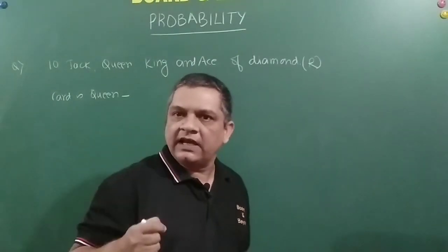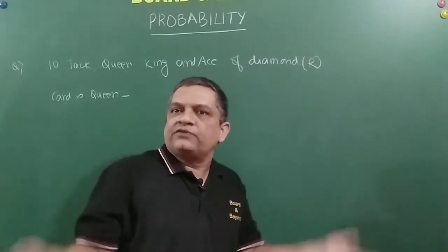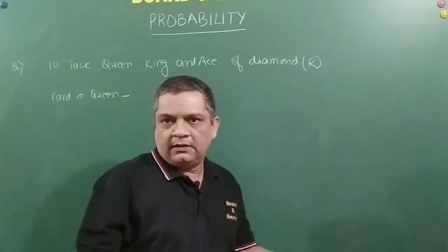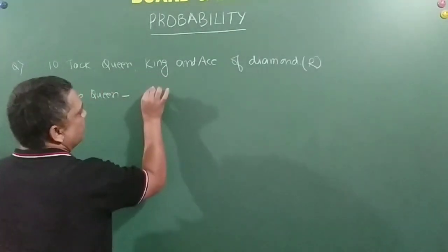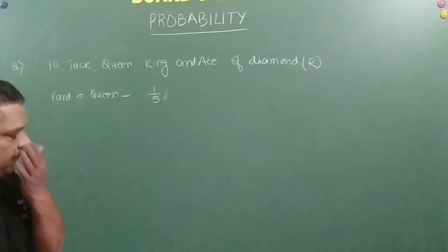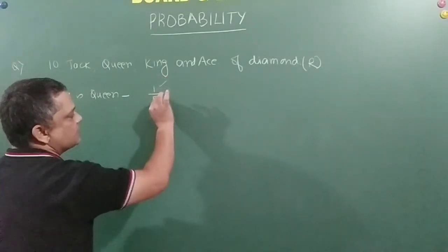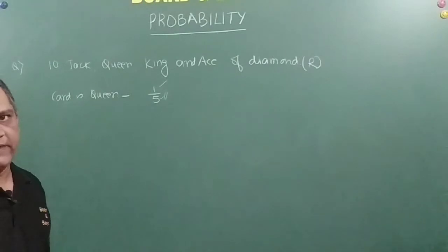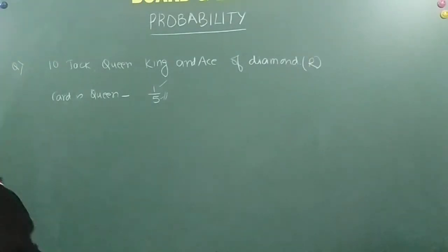But the card which I can draw can be anything out of those 5 cards. So my probability here is 1 by 5, because this is my winning and this is the total sample space.